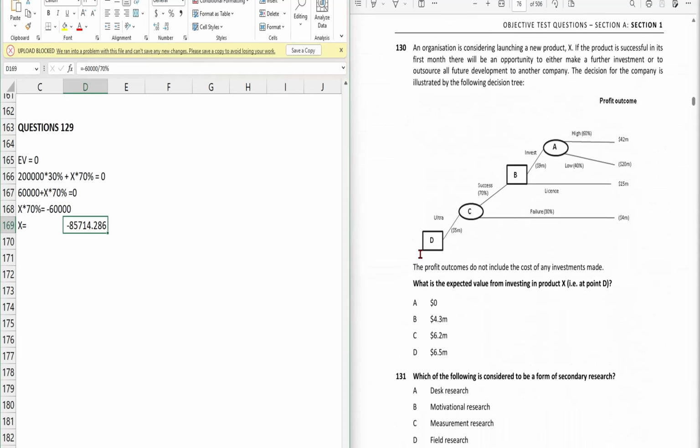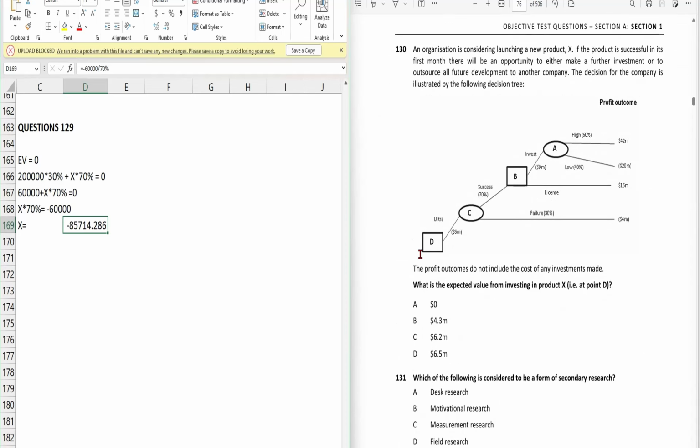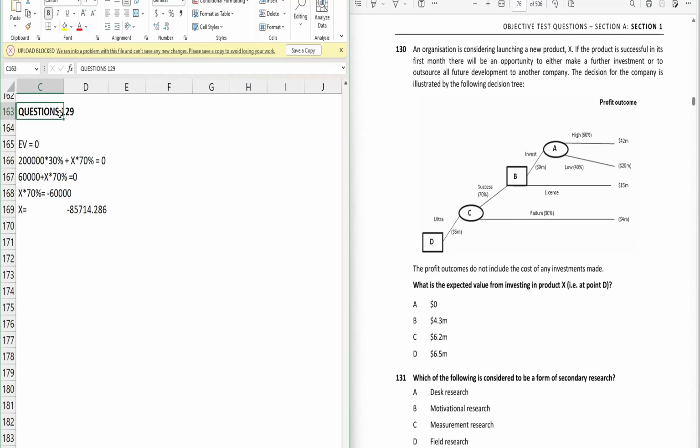Now the question is 130. An organization is considering launching a new product X. If the product is successful in its first month, there will be an opportunity to either make a further investment or to outsource all the future development to another company. The decision for the company is illustrated by this decision tree. So what is the expected value from investing in the product X, that is at node D? Basically the organization is considering taking one decision, and the decision is to launch the product.